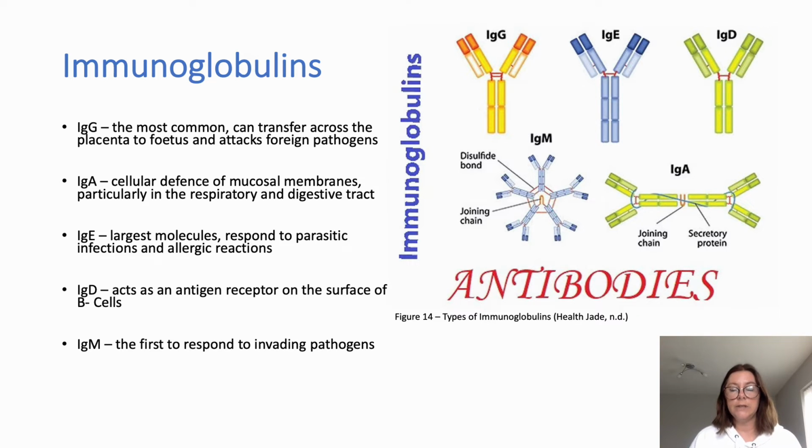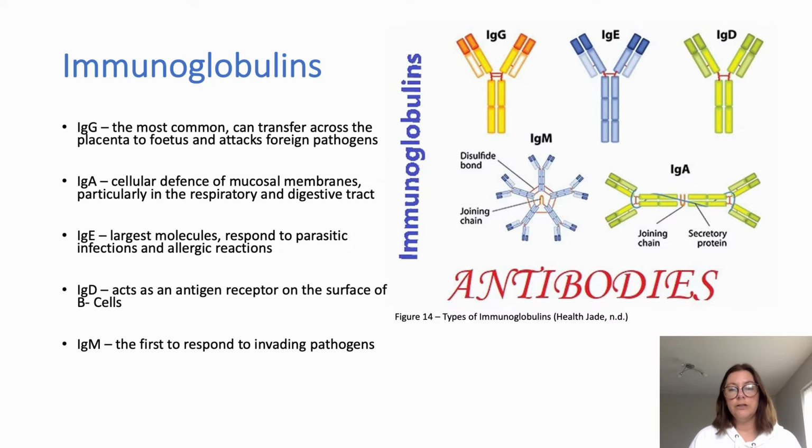IgG is able to stimulate a direct attack against foreign pathogens and is the only type of immunoglobulin that can transfer from a mother to fetus across the placenta, providing some protection against unexposed pathogens. IgA plays a key role in cellular defence of mucosal membranes of the body, particularly in respiratory and digestive tract. The IgE are the largest molecule. They increase levels significantly in response to parasitic infections and allergic reactions.